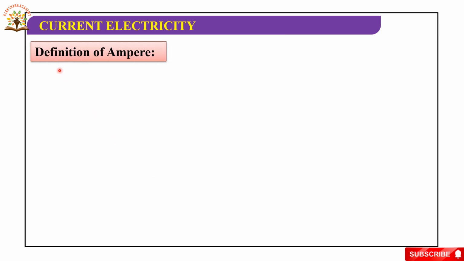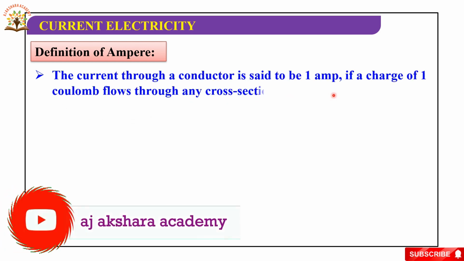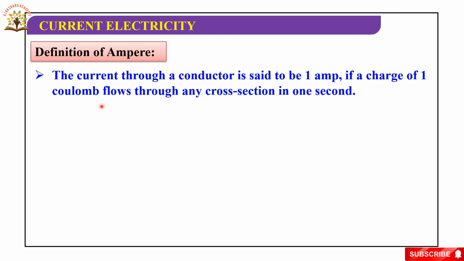Now, we will discuss the definition of ampere. The current through a conductor is said to be 1 ampere if a charge of 1 coulomb flows through any cross section in 1 second.